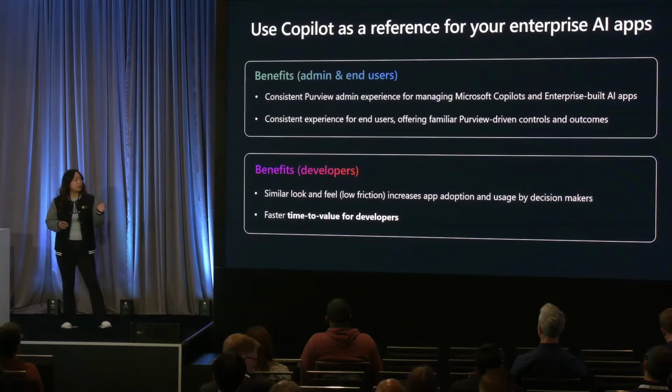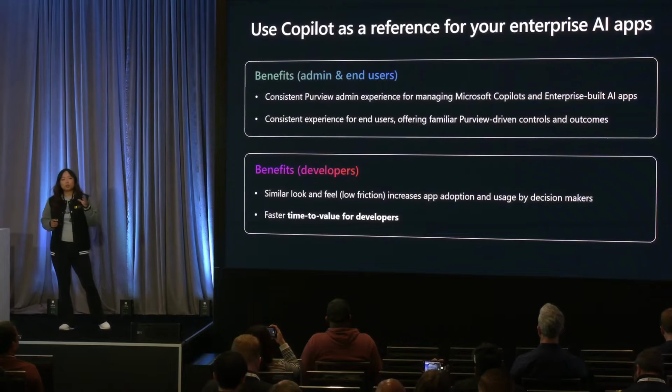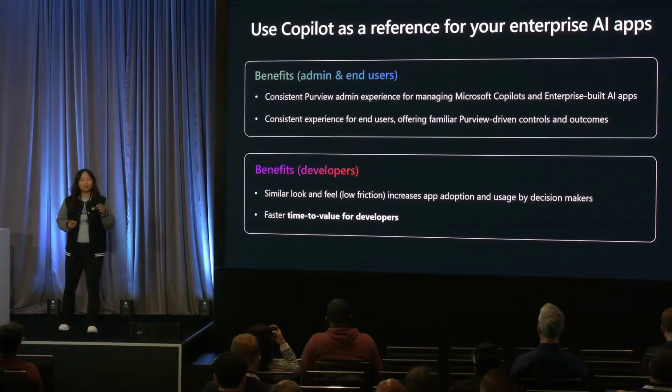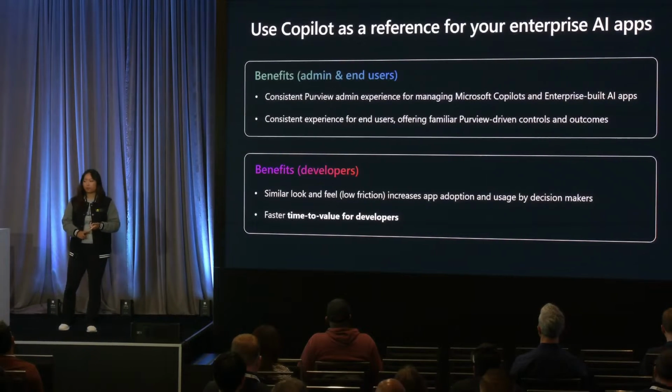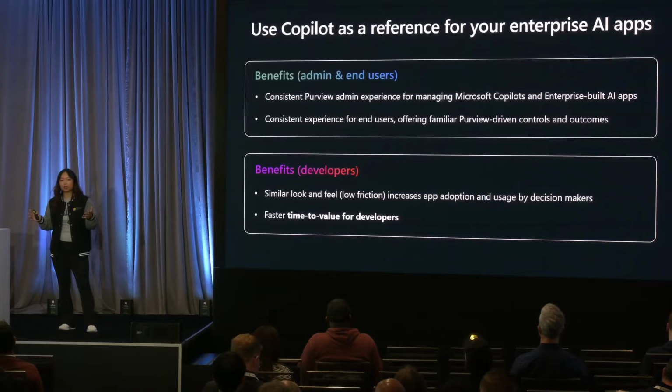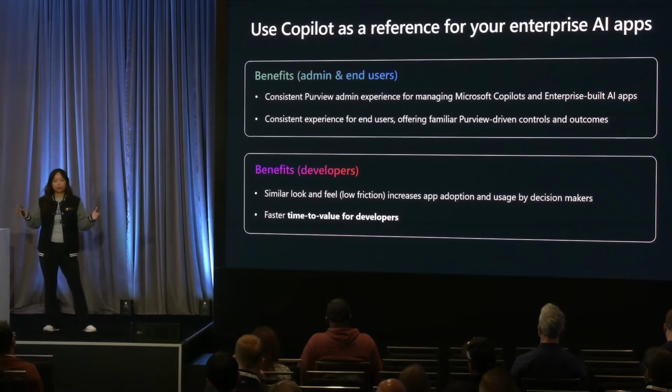This isn't just to mimic the work we've done here, but also to recognize the amount of heavy lifting and due diligence we've done to vet what is important for end users and admins that are using and monitoring your AI application. Now, to leverage all of this Purview technology, what are the tools that you need to get started?